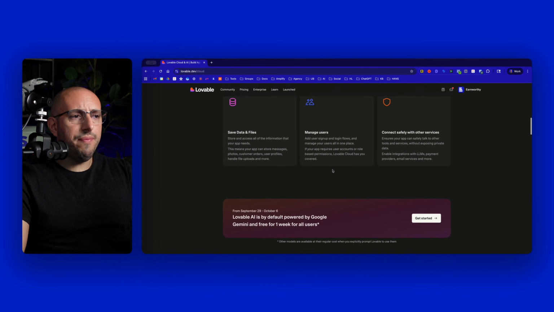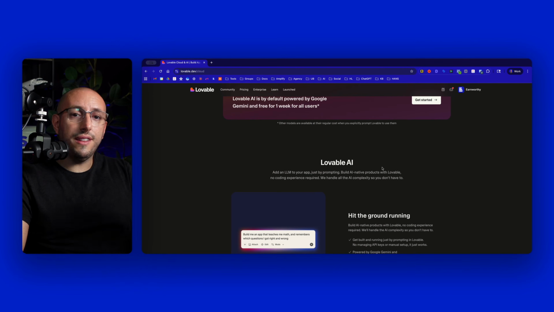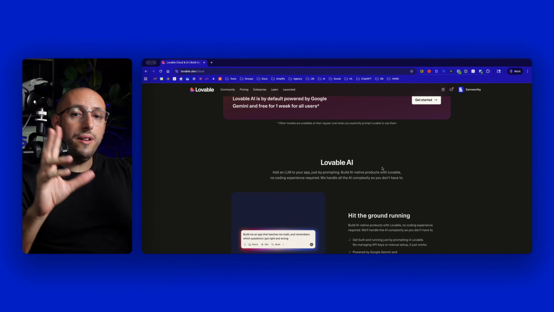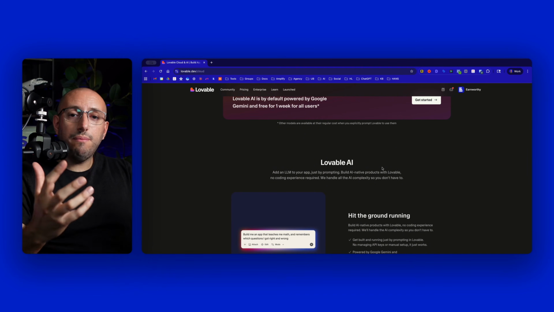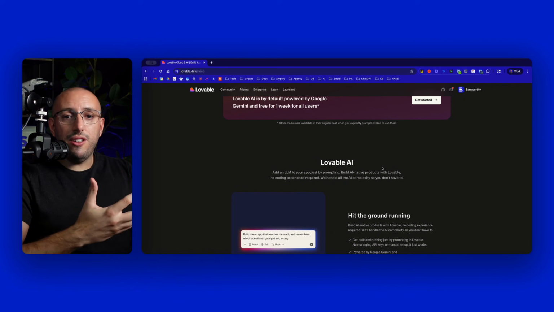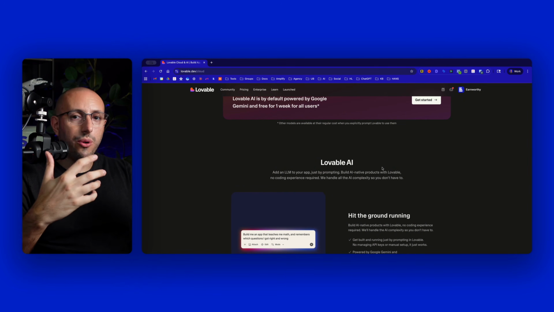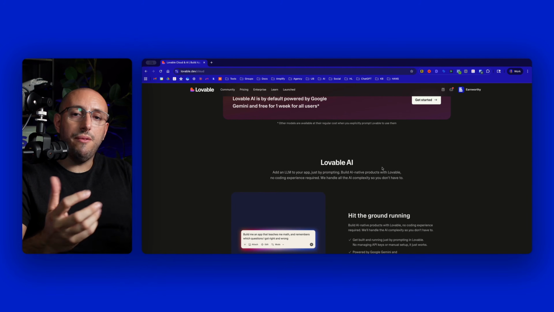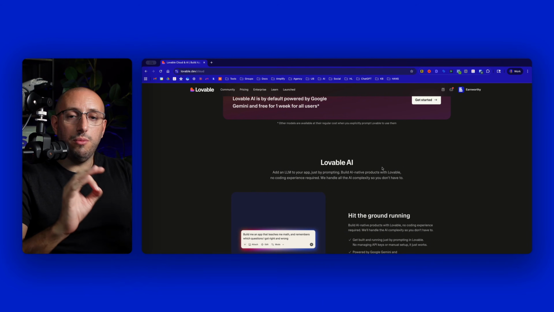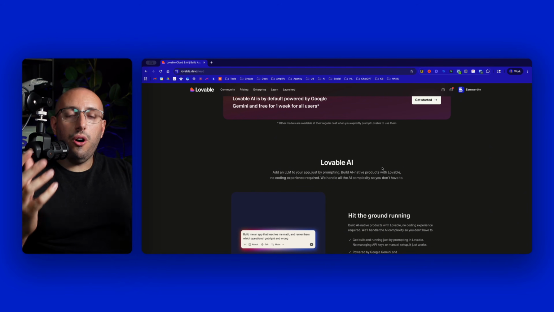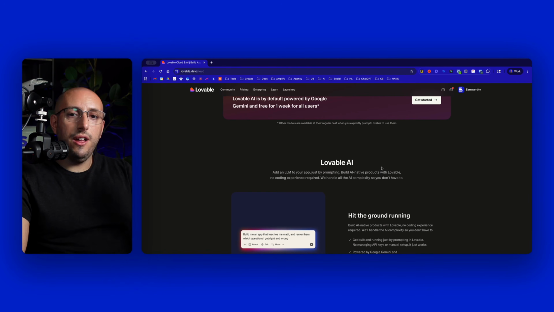As you can see, this is the next iteration of Lovable, because the issue with Lovable is that they're trying to be this simple all-in-one vibe coding platform where you don't need to dig into the code, but yet for a lot of the things you wanted to build, you needed a database, or you needed some way for users to log in, or you needed API keys from OpenAI or from Claude so that you could have some type of AI functionality. Now those are things of the past, because with Lovable Cloud and AI, you can use all of those infrastructure features directly from Lovable instead of having to connect to third-party systems.